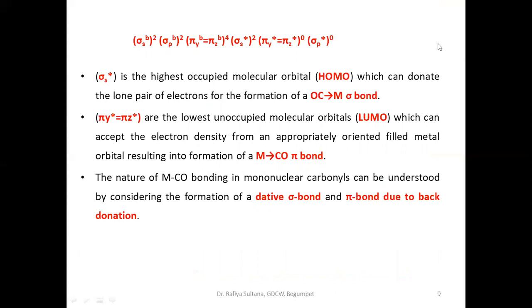If you write the molecular orbital electronic configuration, and this we have seen in the molecular orbital diagram, this is the highest occupied molecular orbital. We call it HOMO. HOMO means highest occupied molecular orbital. And what is LUMO here? LUMO means lowest unoccupied molecular orbital. Pi orbitals are LUMO, and the sigma orbital is HOMO. The sigma orbital has a lone pair of electrons, while the pi orbital is vacant.